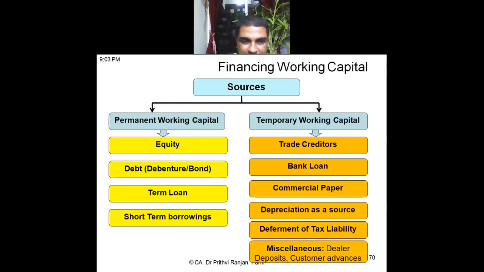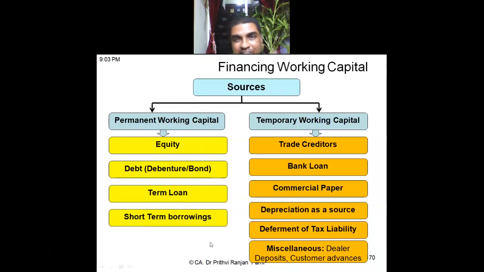In that case, the finance manager, the working capital manager, has to take extra care because there is a permanent requirement of working capital, but the source is temporary. So maybe temporarily for some time he can manage with this source, but later on he should try to minimize the use of this source and rather depend upon the other sources for permanent working capital.